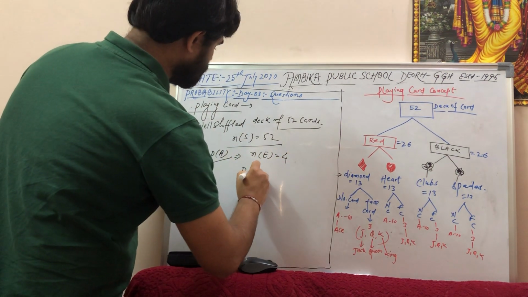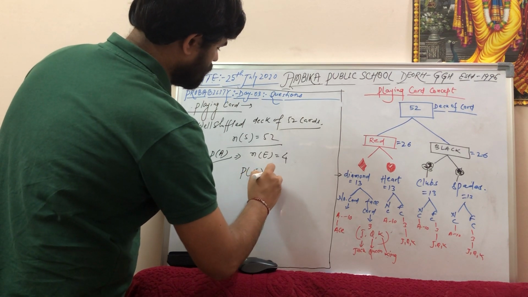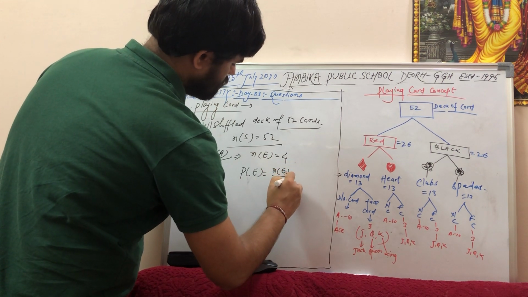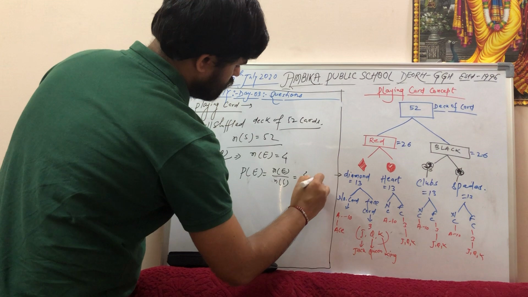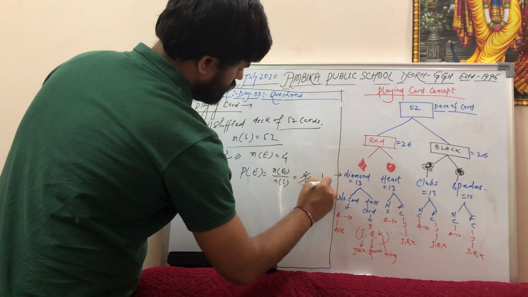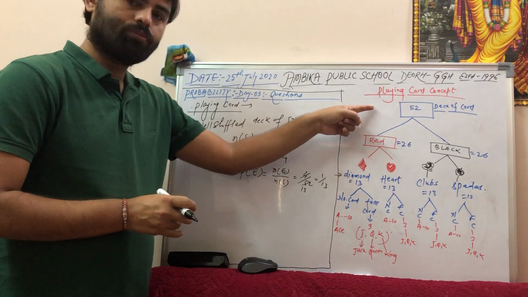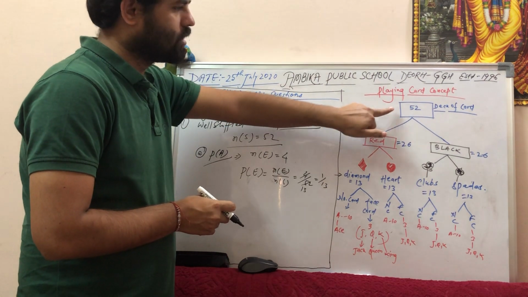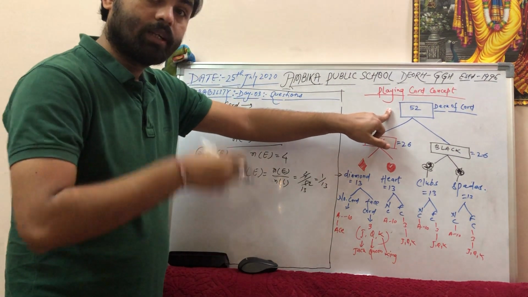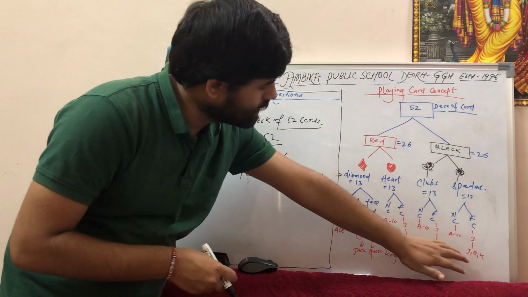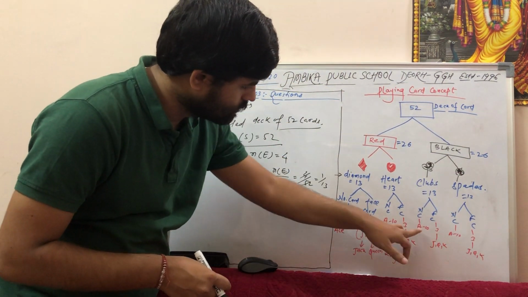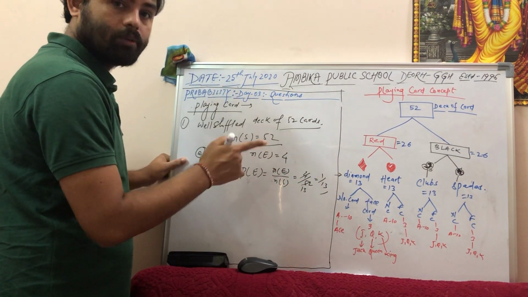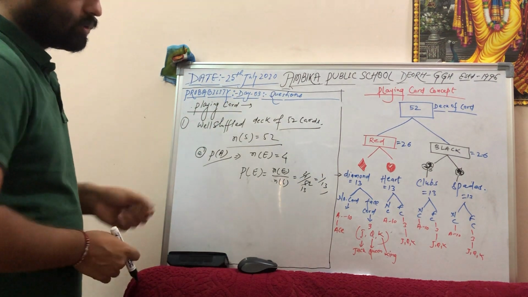So probability equals what? Probability of an event equals number of events by number of sample space, equals 4 by 52, equals 1 by 13. See, the question is solved from this diagram. It is so easy to solve from this diagram. Total number of sample space is the deck of cards. Number of Aces is what it is asking for in the deck. In the deck, how many Aces came here? 1 Ace, 2 Aces, 3 Aces, 4 Aces. Right. So this is the answer, 1 by 13. You have understood how we have solved it from this point. Okay, you can make a note.